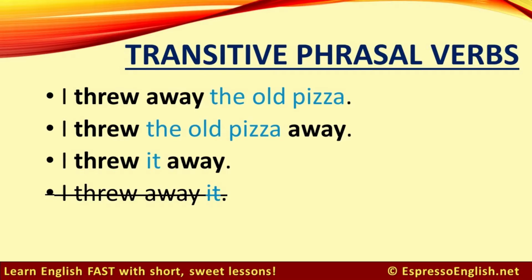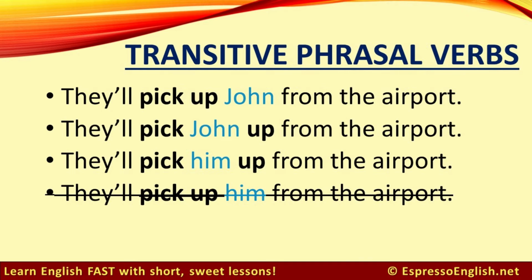But I also want to teach you an important thing about word order for separable phrasal verbs. When the direct object is the specific name of a thing or person, then it can be located after the phrasal verb or in the middle. So we can say, I threw away the old pizza, or I threw the old pizza away. However, when the direct object is a pronoun, me, you, him, her, us, them, or it, then it must go in the middle. So we can say, I threw it away, but not I threw away it. That would be incorrect.